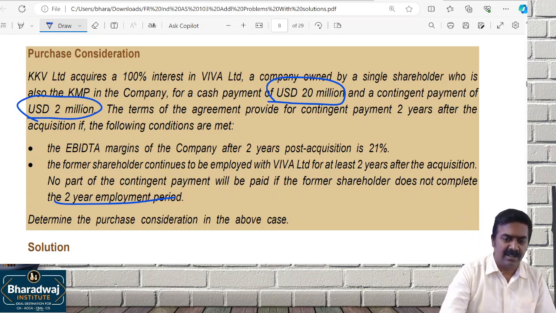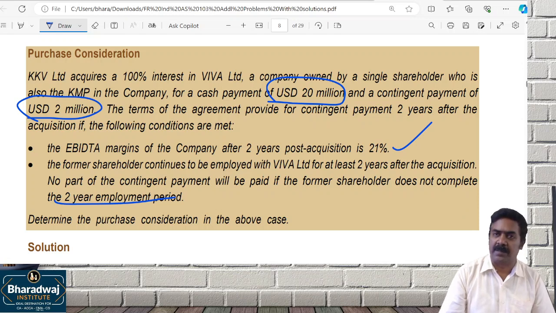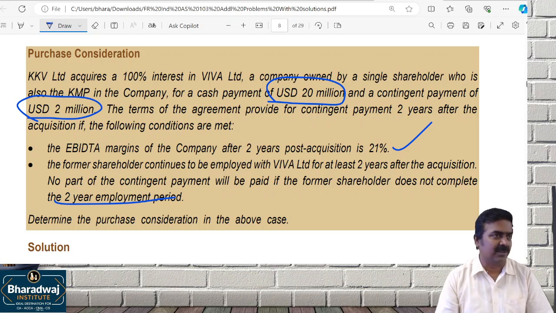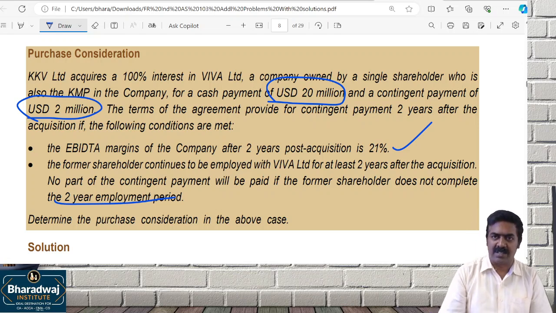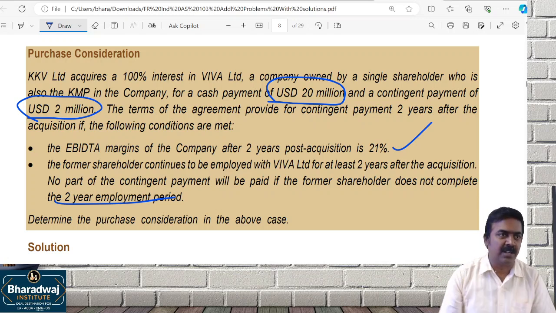In a condition, the earnings should be at least 21% for 2 years. Second, what are you saying? This shareholder should continue as an employee of the merged entity for at least how many years? 2 years. If that is not completed, then you will not pay this 2 million.